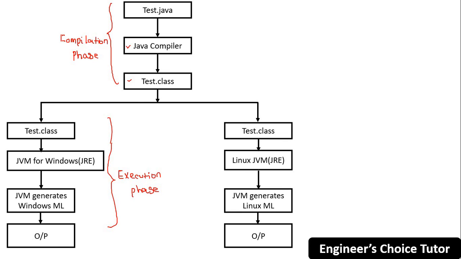So the developer is the only responsible person who develops, compiles, and executes the Java application. So for them, what is required? JVM and compiler both are required, right? Whereas the client is only responsible for executing that application. Therefore, for the client, only JVM is required. That means only JRE is required.